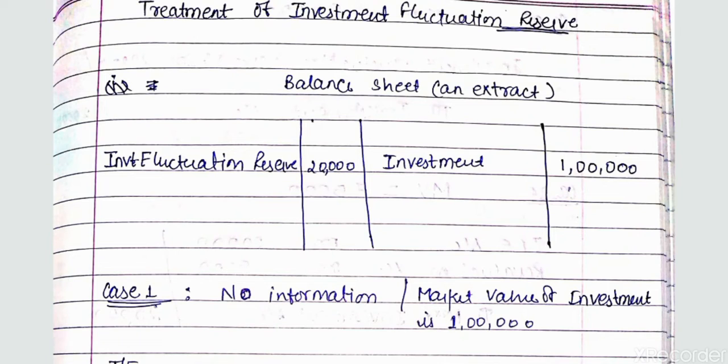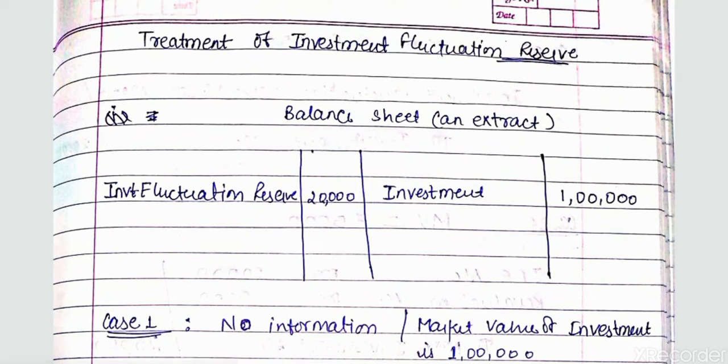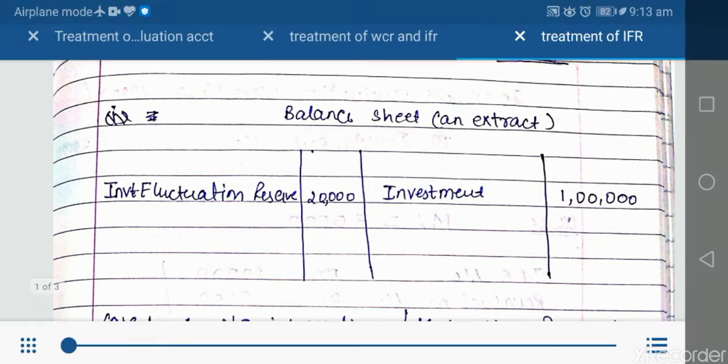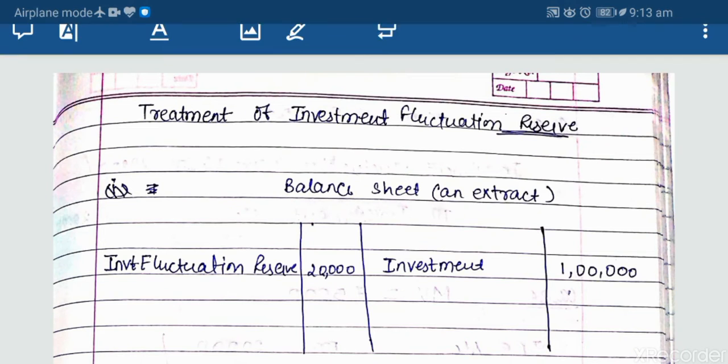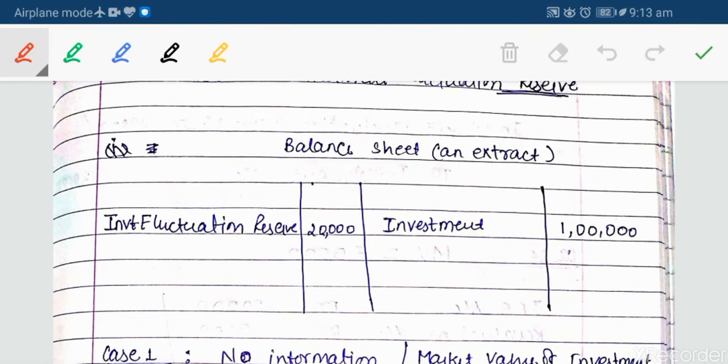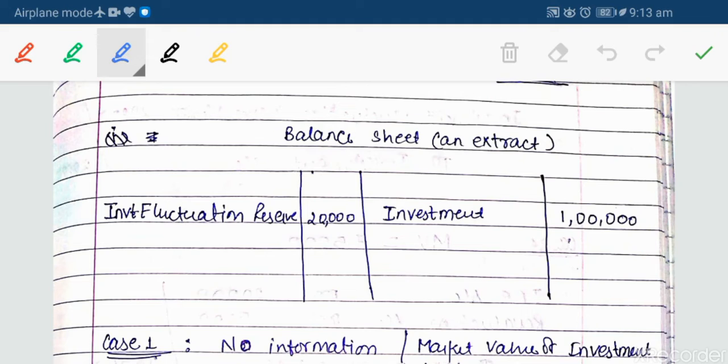We are starting with a question where the balance sheet will be like this. The IFR will be on the liability side of the balance sheet, because a reserve is a part of profit, and that part of profit is shown on the left hand side, that is the liability side of the balance sheet only. It is a hypothetical example to understand this concept more clearly, and we have taken an extract of the balance sheet. It is not an exact or complete balance sheet, so we have not written anything over there.